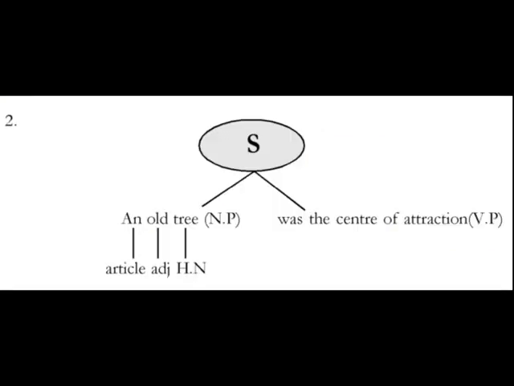Now what about an? You know, articles. A, an, and the. They are the three articles in English language. So an is an article, and which category it belongs to? Article, possessives and demonstratives are determiners. So an is a determiner. Is that clear? So an old tree is the noun phrase whose center of attraction is a verb phrase.